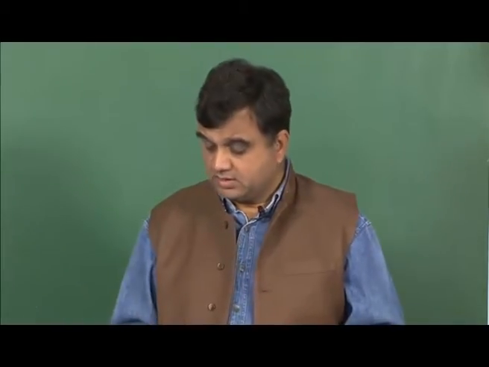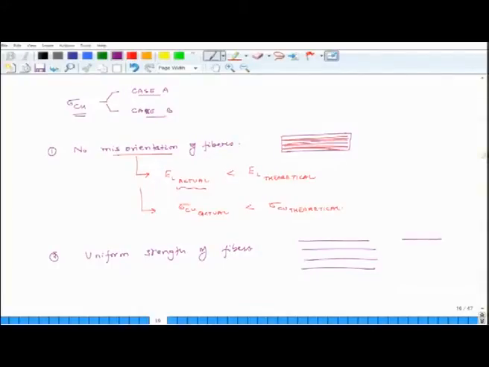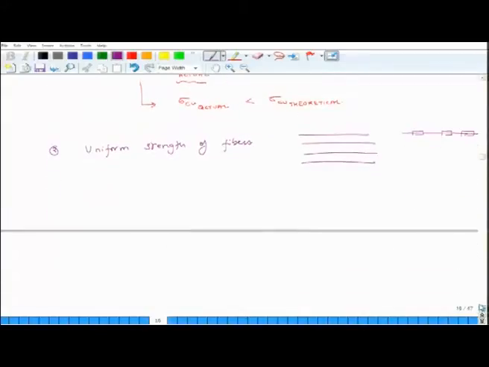The second thing is that if, from the same fiber, you take different pieces and you pull each individual piece, they will also have the same strength. So, for a particular fiber, different sections have the same strength, and also if you take different fibers, the strength is the same. This may not be entirely true in reality.